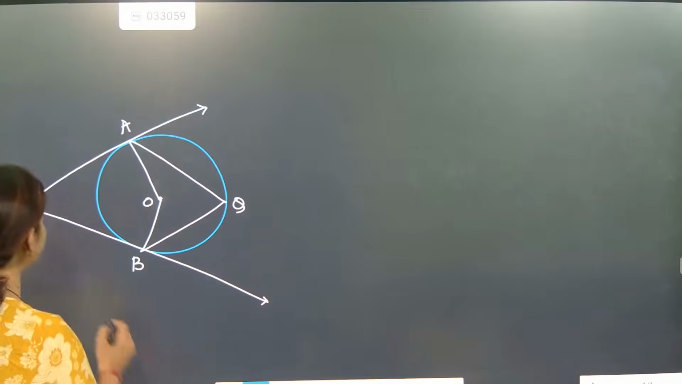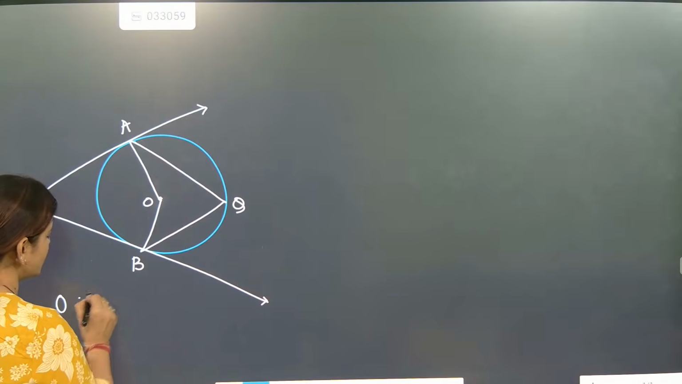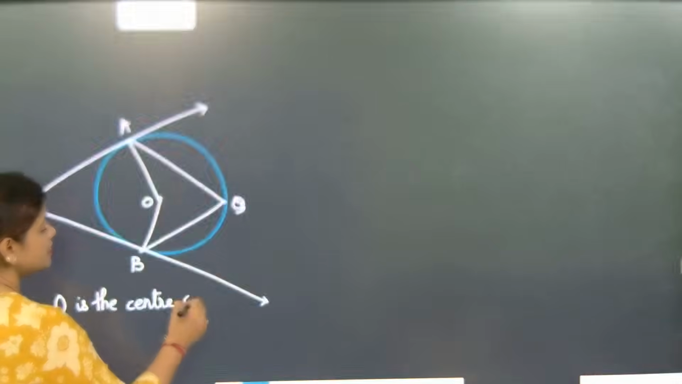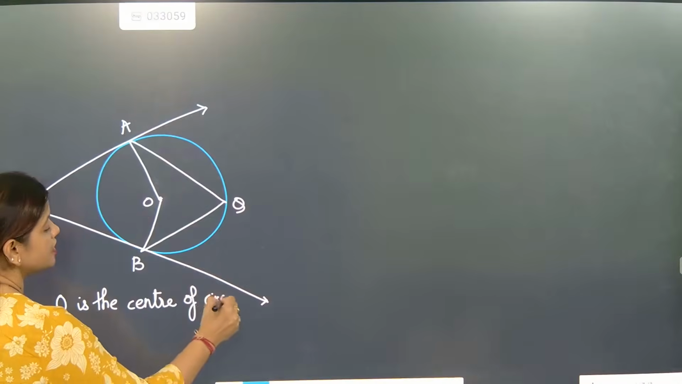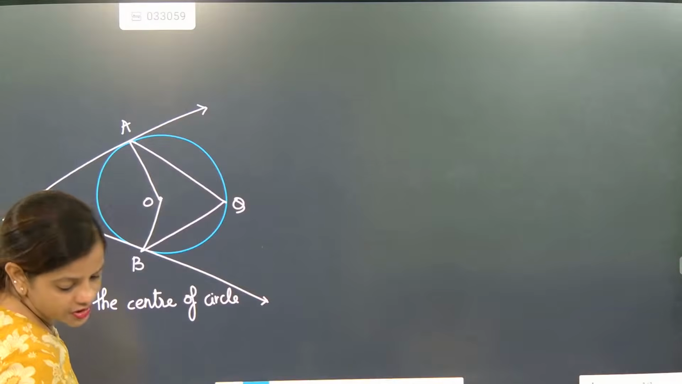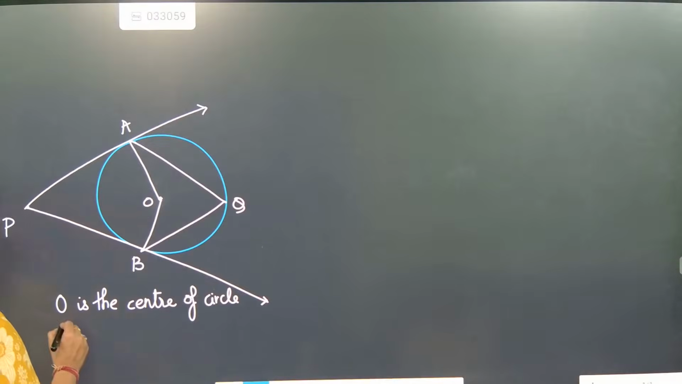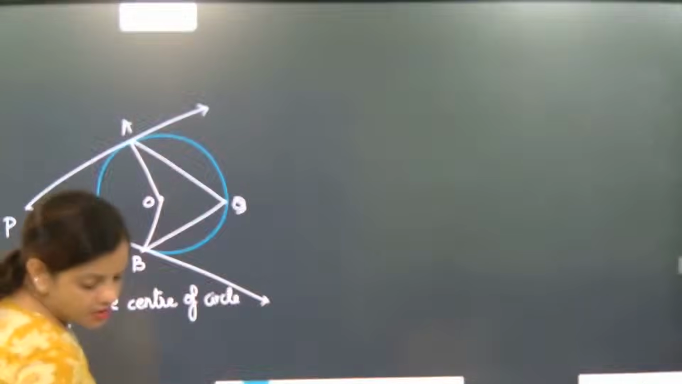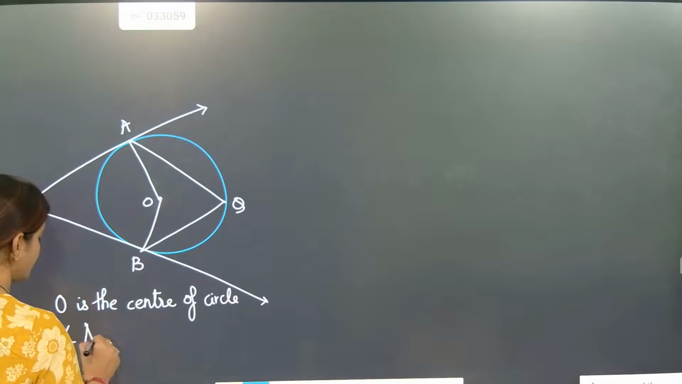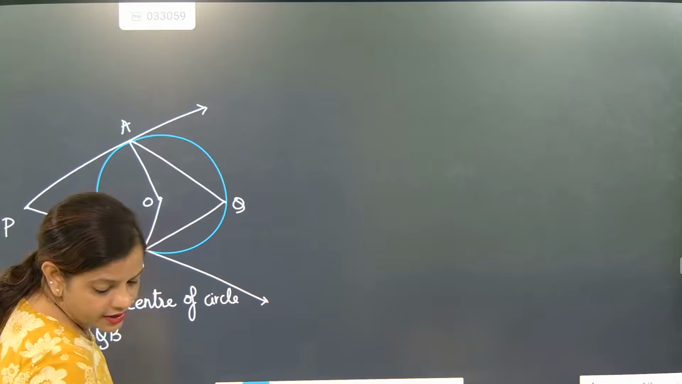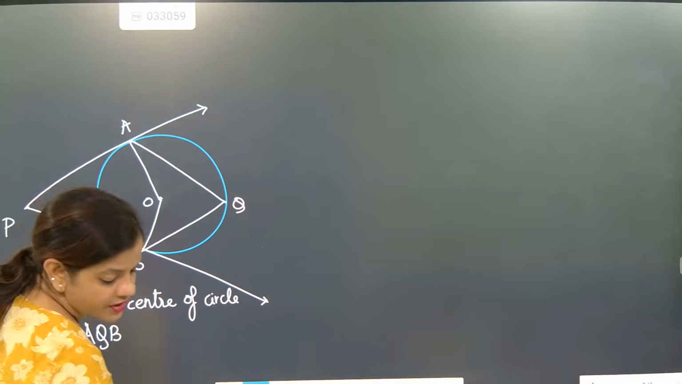Now what question is given? O is the center of circle. Okay, next part, what is given? You need to find angle AQB. Find angle AQB.